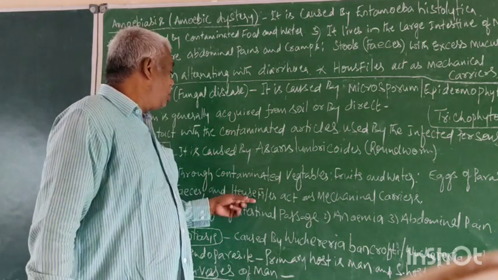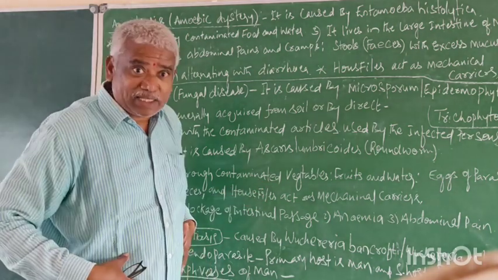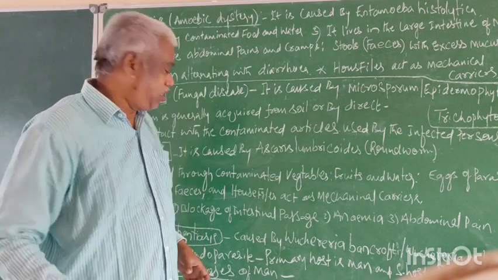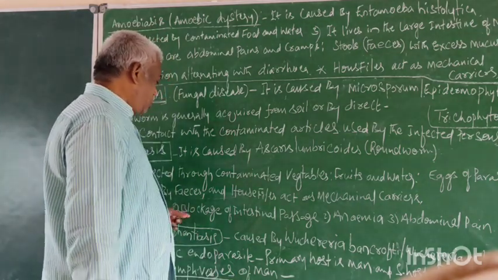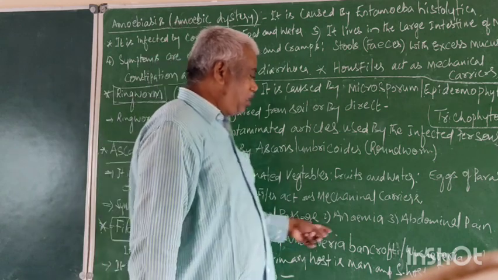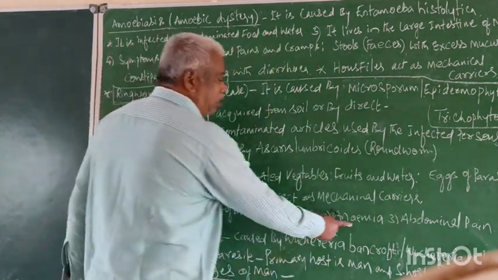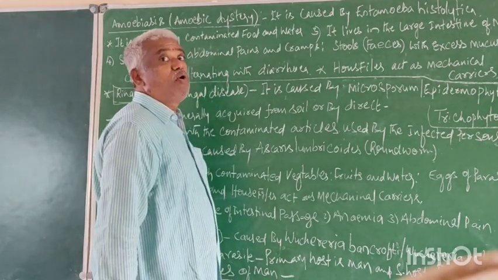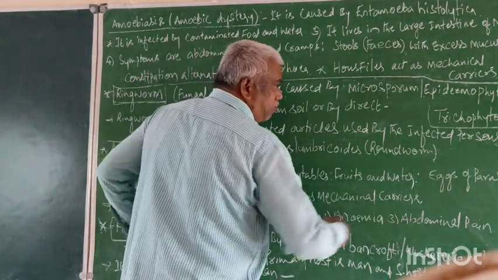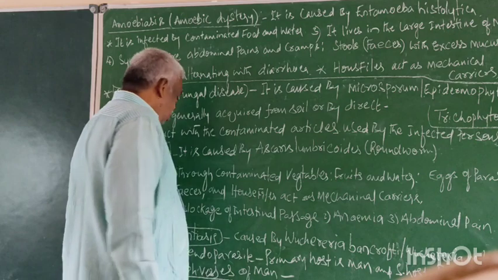Due to the presence of Ascaris lumbricoides. That causes abdominal pain. Now, symptoms: blockage of intestinal passage, anemia, loss of hemoglobin, and abdominal pain. These are the symptoms.